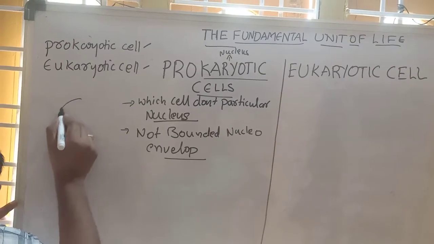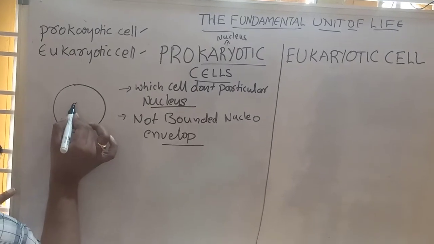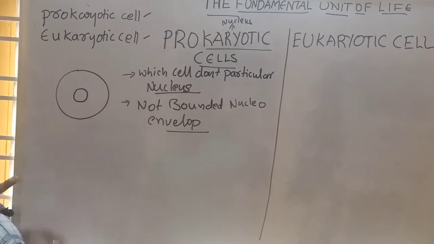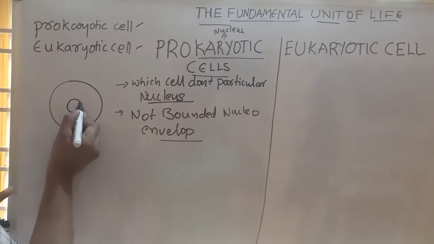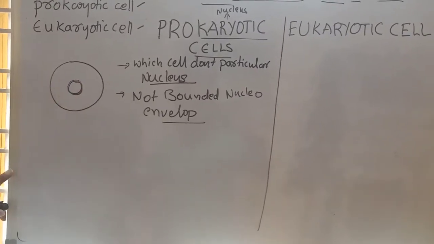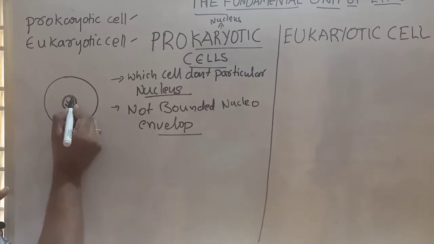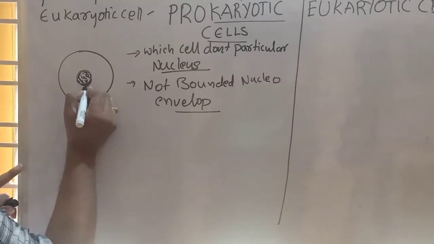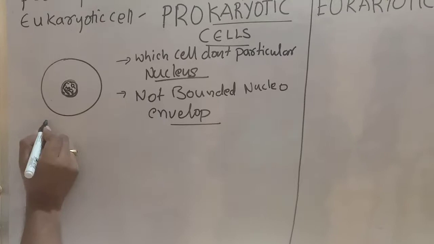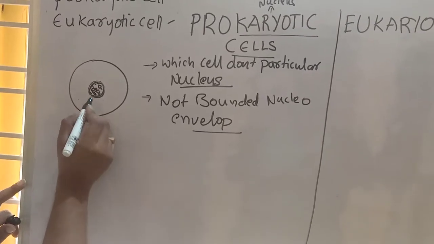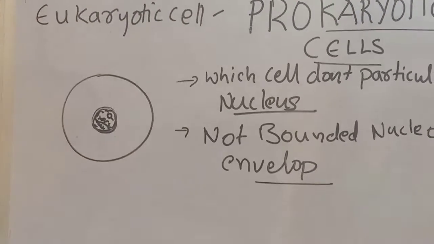For example, this is a cell. Focus here. In the middle of the cell, a nucleus is there. This nucleus is covered with the nucleomembrane. Inside the nucleomembrane, genetic material, DNA, nucleoplasm, everything is there. That means this is a particular distinct nucleus, covered with the nucleoenvelope.